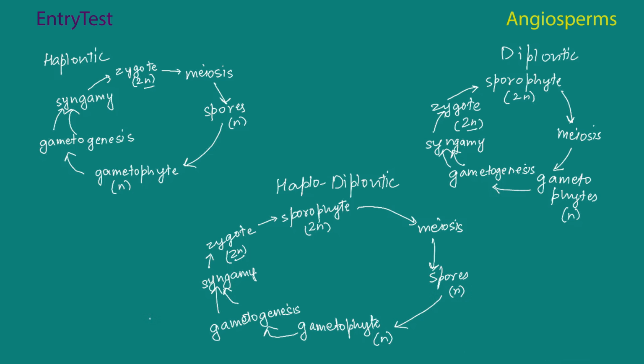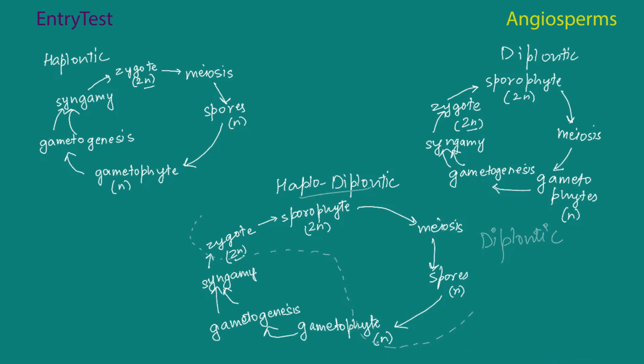So one thing you can observe, in this haplodiplontic, there are going to be some features that are common to the haplontic, and some features that are going to be common to the diplontic. For instance, look at this, sporophyte causing meiosis, causing gametophytes. This process from zygote till gametophyte, this process matches diplontic.